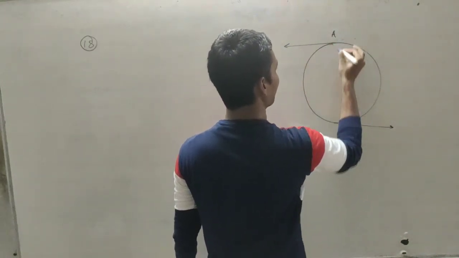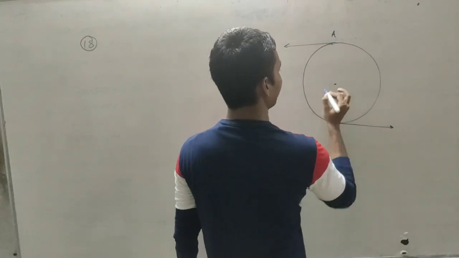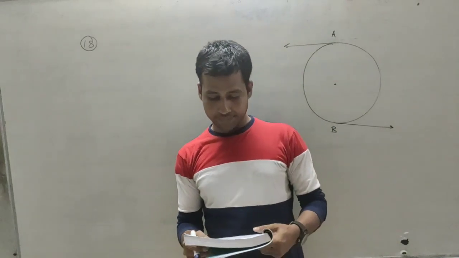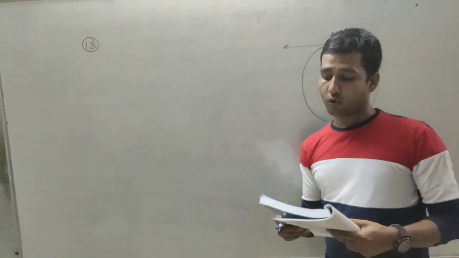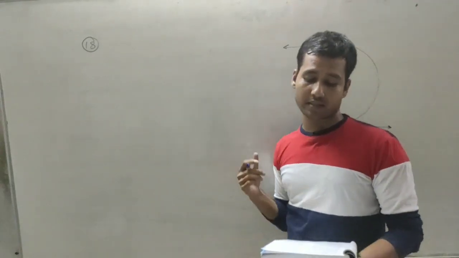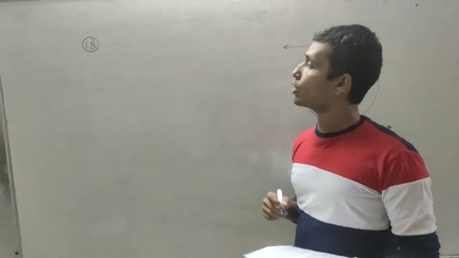A is the top position, B is the bottom position, and here is the center. They have also given that the speed of the motorcycle varies between 6 meter per second and 10 meter per second. So calculate the diameter of the sphere.